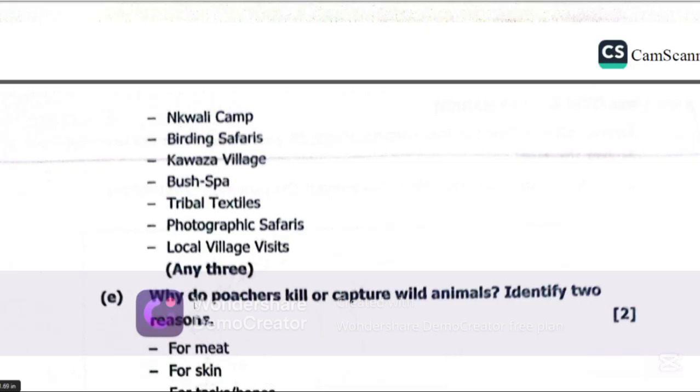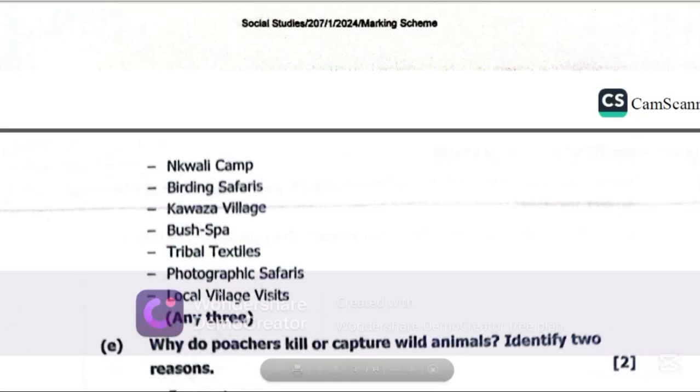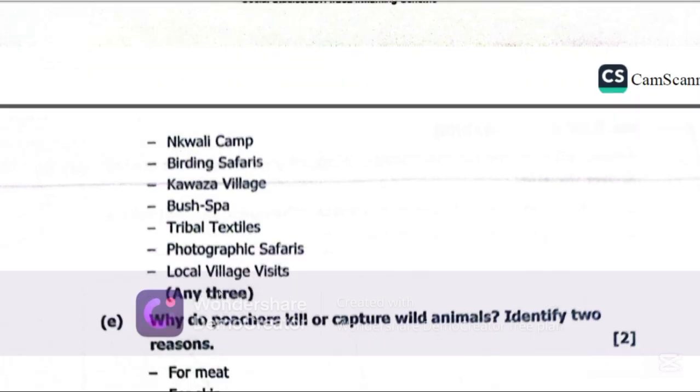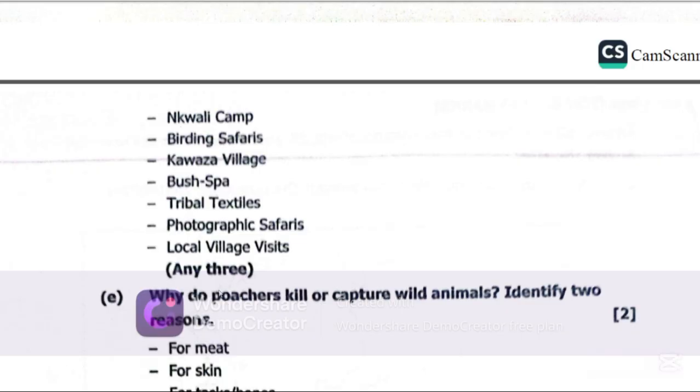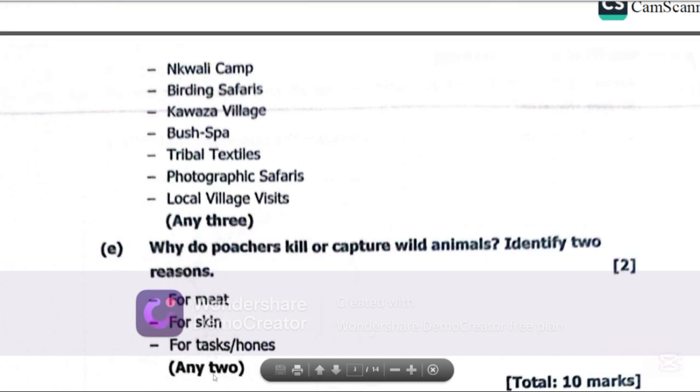E says, why do poachers kill or capture wild animals? Identify 2 reasons. You can cite as many reasons as possible. One of the reasons is for meat, the other reason is for skin, and the other reason is for tusks and horns, so, elephant tusks or rhino horns.